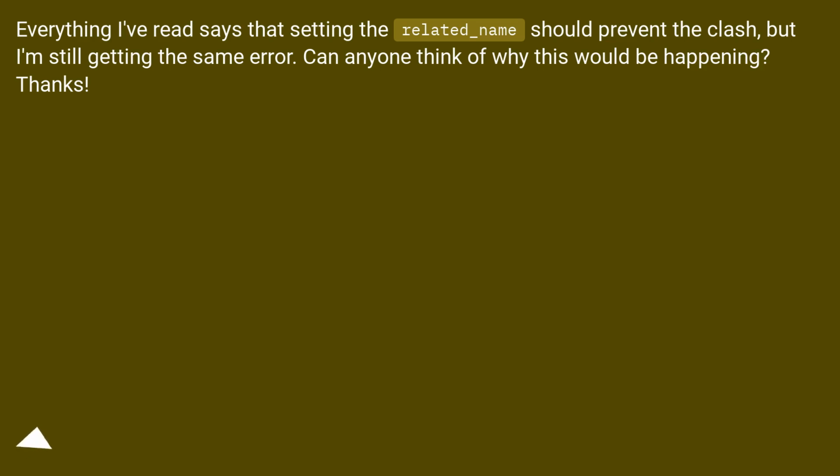Everything I've read says that setting the related_name should prevent the clash, but I'm still getting the same error. Can anyone think of why this would be happening? Thanks.